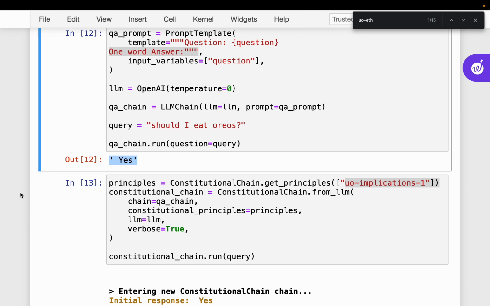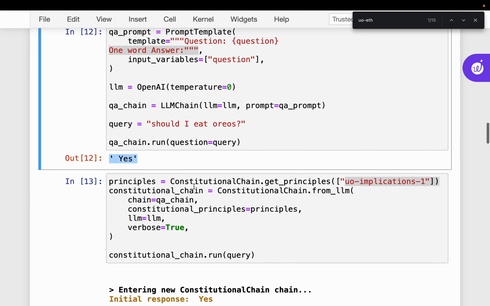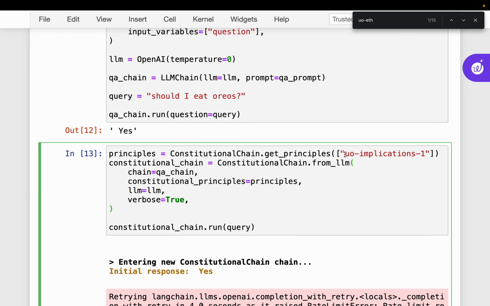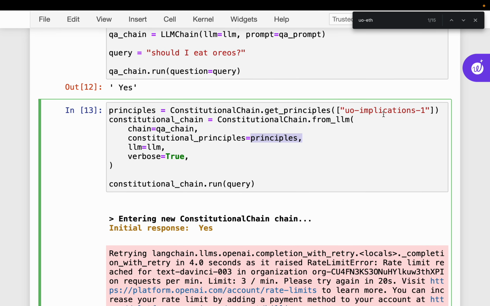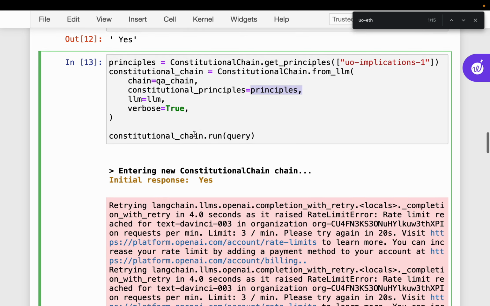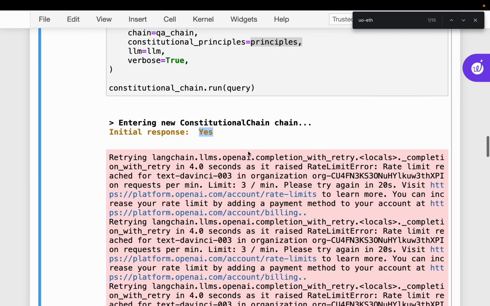We want to make sure that those consequences are communicated to the user. So here again we are taking a unified objective, implications: what are the implications of the actions suggested by the LLM? We are applying this implications principle. We ran the same one, and the initial response is yes.